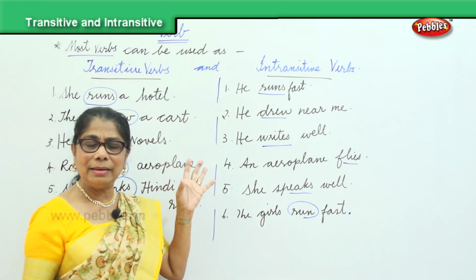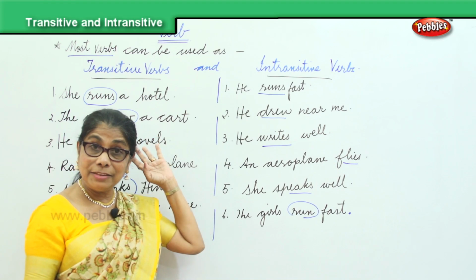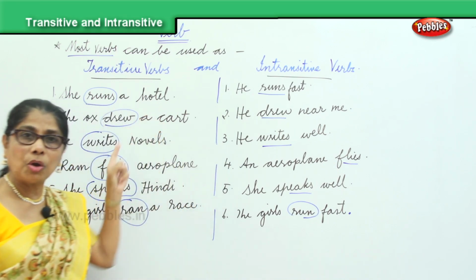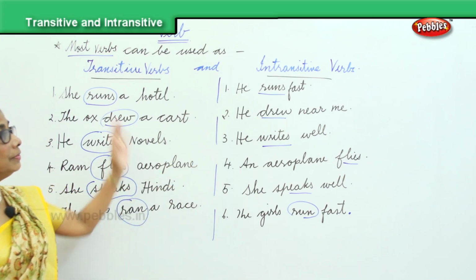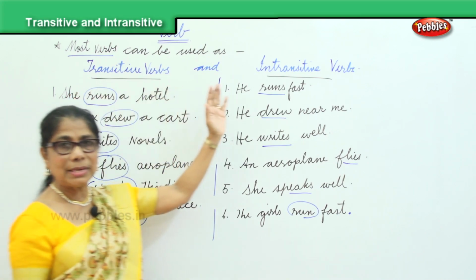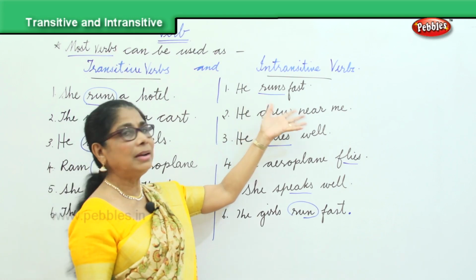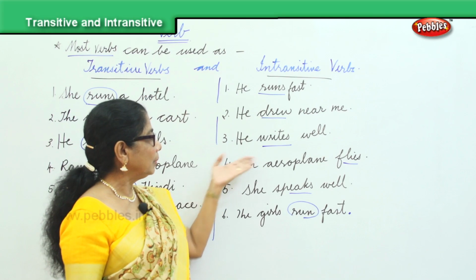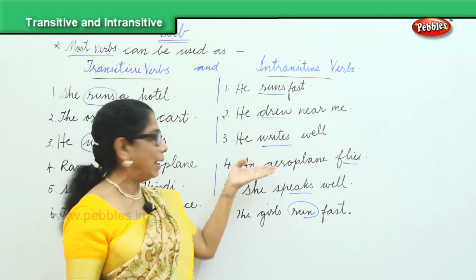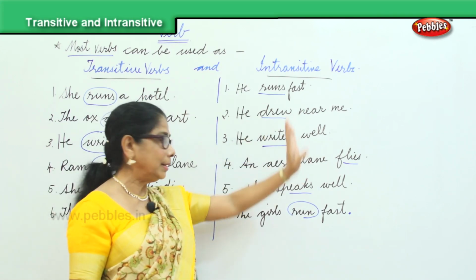So it's very, very clear. A transitive verb needs an object. Always remember that. Now, let's look at the intransitive. The same verbs are used as intransitive. He runs fast. He drew near me. He writes well or he writes badly. An airplane flies.